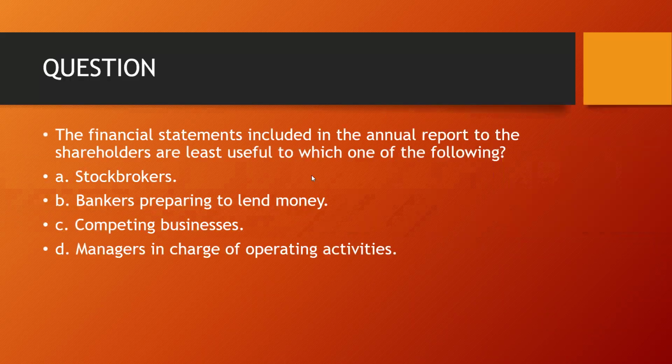It's an easy question. The question is: the financial statements included in the annual report to the shareholders are least useful to which one of the following. Usually the company will publish the annual report, and in it you can see the financial statements. The annual report can be hundreds of pages, 300, 400, 500, 800, depending upon the company. The financial statements form part of the annual report.